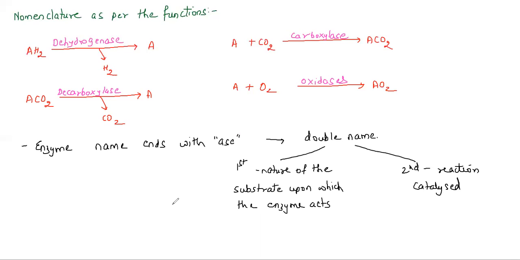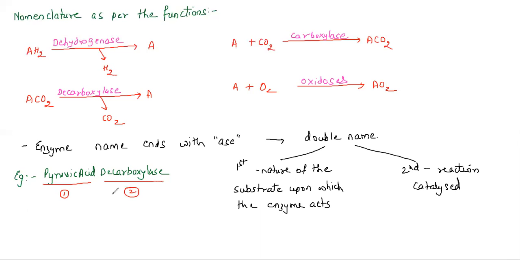Let's understand this with an example, because examples are very useful for understanding the nomenclature. For example, I give you one enzyme: pyruvic acid decarboxylase. Now there are two names here. This is your first name and this is your second name.